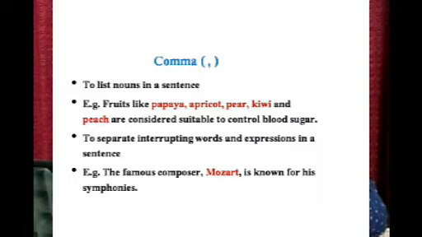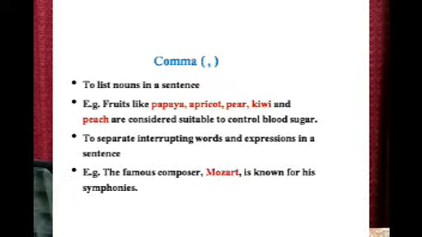Next, to list nouns in a sentence. So when we have got more than one noun used, to separate these nouns, we are using a comma. Fruits like papaya, apricot, pear, kiwi and peach are considered suitable to control blood sugar. So each of these nouns is separated by a comma.